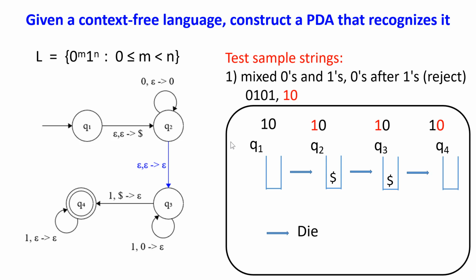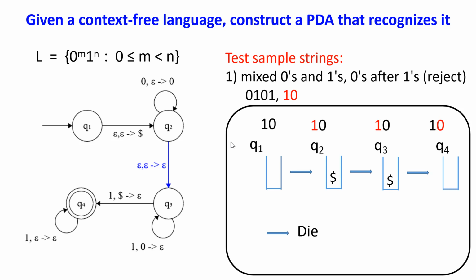Similarly, for this string 10, we start with Q1 and an empty stack. Then we put a $ sign on the stack and move to Q2. Now we are reading this symbol 1. Following the transition from Q2 to Q3, we change from Q2 to Q3 without consuming any symbols from the input stream and without modifying the stack.